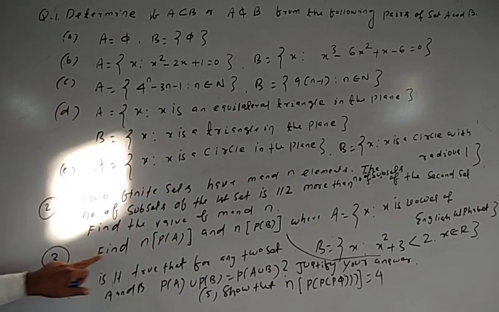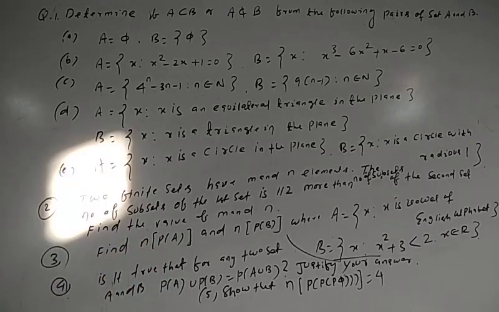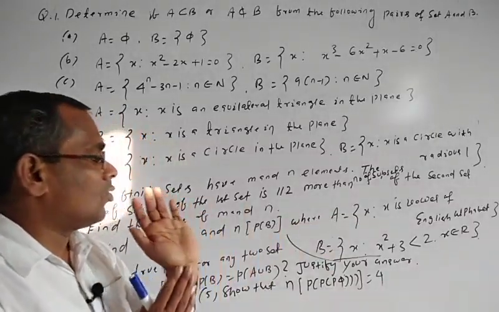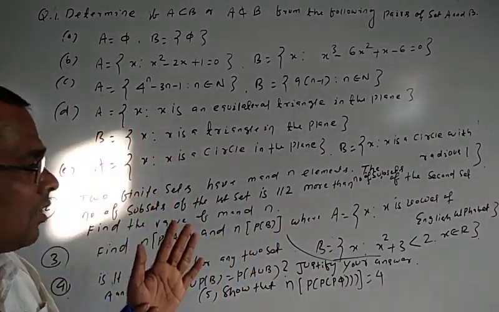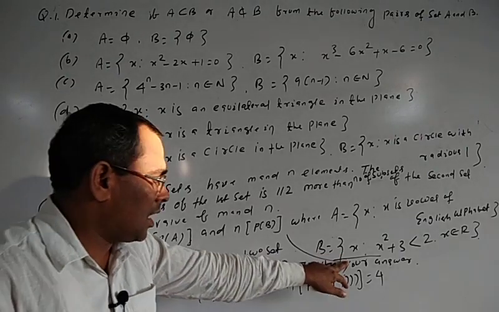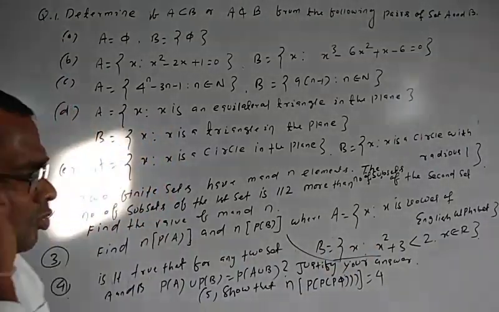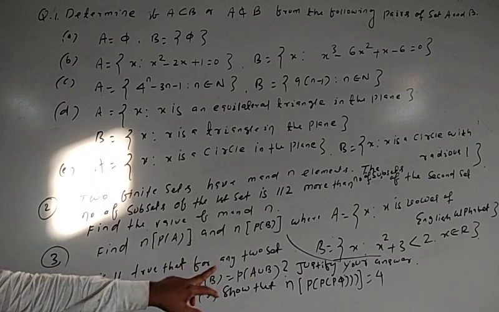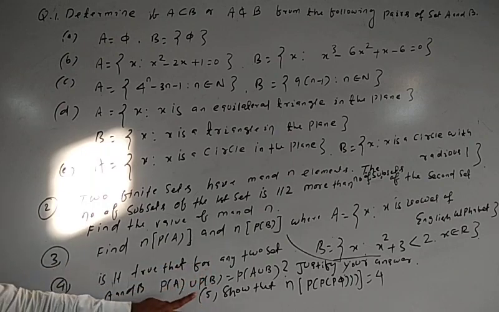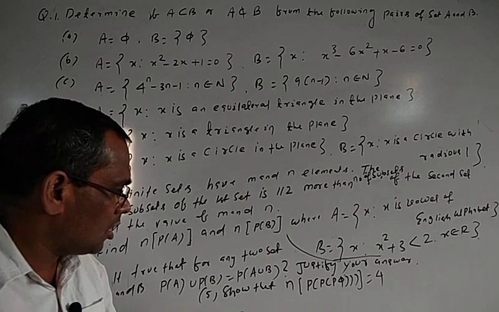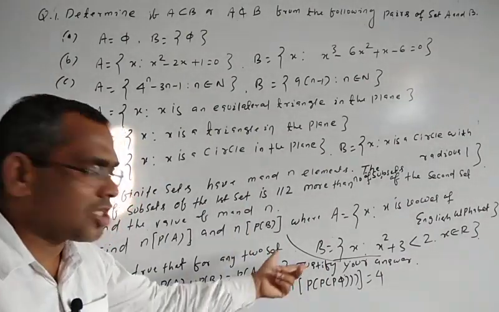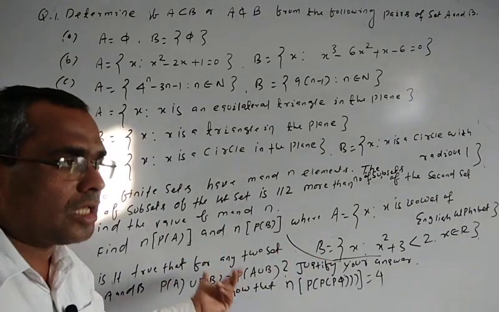Number 3: find n of P of A, meaning the cardinality of P of A, and the cardinality of P of B, where A is the set of x so that x is a vowel in the English alphabet, and B is the set of x so that x square plus 3 is less than 2, where x belongs to R. Number 4: is it true that for any two sets A and B, P of A union P of B is equal to P of A union B? Justify your answer. If it is not true, then say why it is not true. If it is true, then justify your answer.